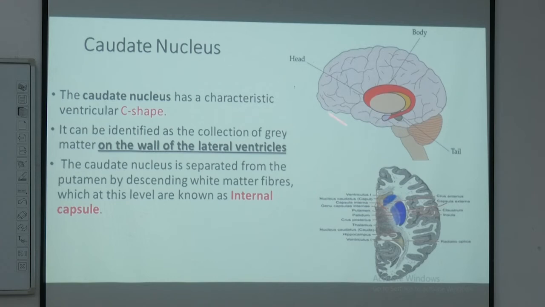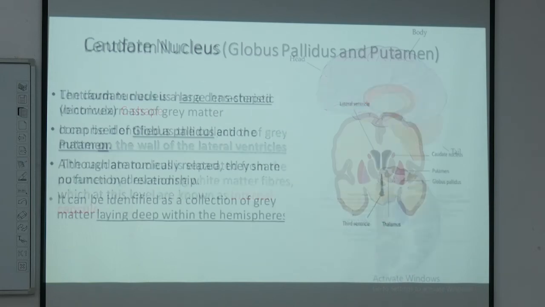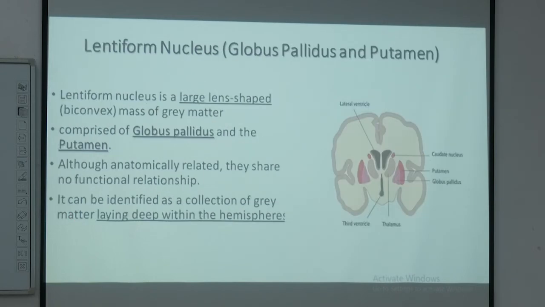So, this caudate nucleus is separated from the lentiform nucleus by these running fibers, which are known as the internal capsule. Now, from the caudate nucleus, we are going to talk about the lentiform nucleus, which is present on the other side of this lens. This lentiform nucleus, which looks like a lens, is composed of two components, globus pallidus and putamen, which is separated from the caudate nucleus, of course, by the same fiber, the internal capsule.